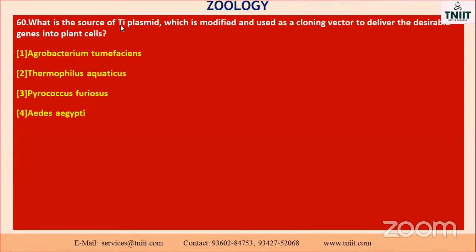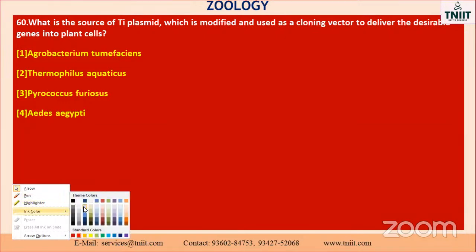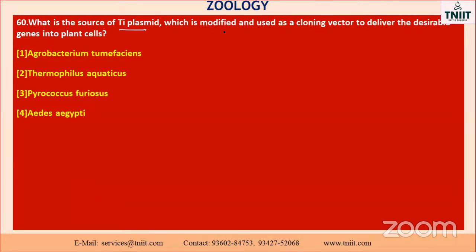What is the source of Ti plasmid? Ti means tumor inducing plasmids. What is that meaning? Tumor inducing, which is modified and used as a cloning vector to deliver the desirable gene into plant cells. You can see this part. The tumor means which one, you know?